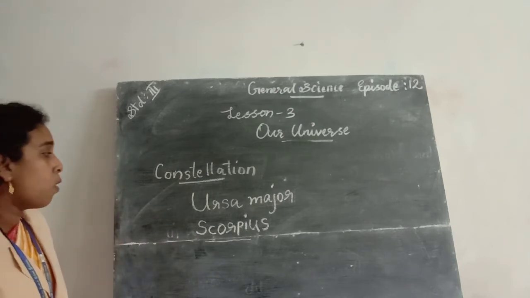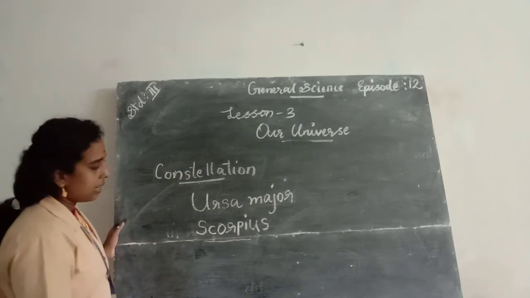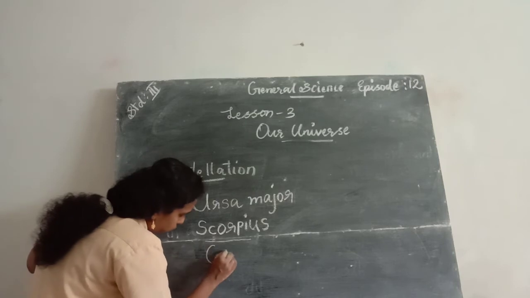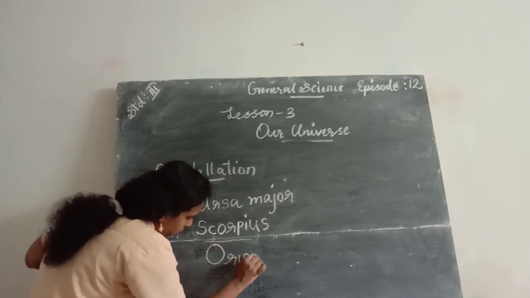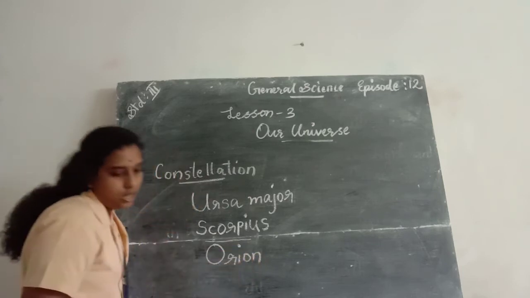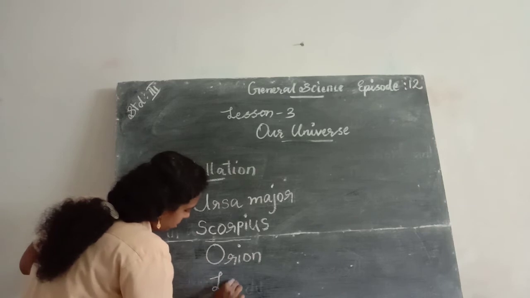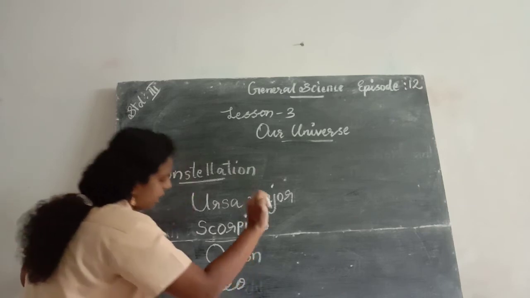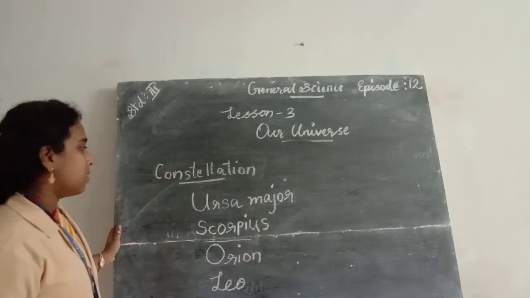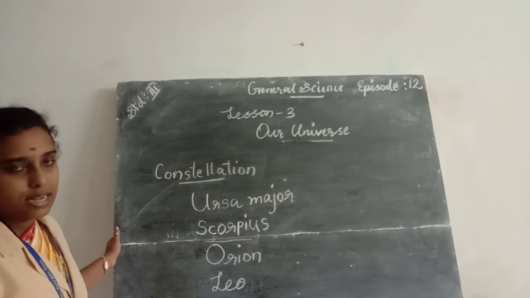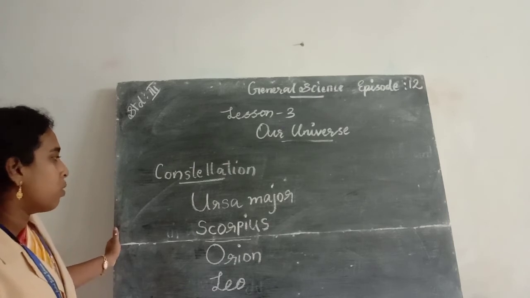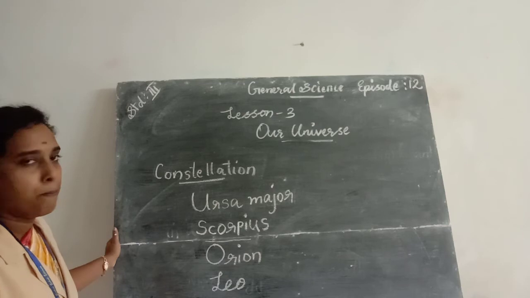S-C-O-R-P-I-U-S. Scorpius. Then another example, Orion. O-R-I-O-N. Orion. Then the last one, Leo. L-E-O. Leo. So these are the examples for constellation. These are the group of stars arranged in a pattern.